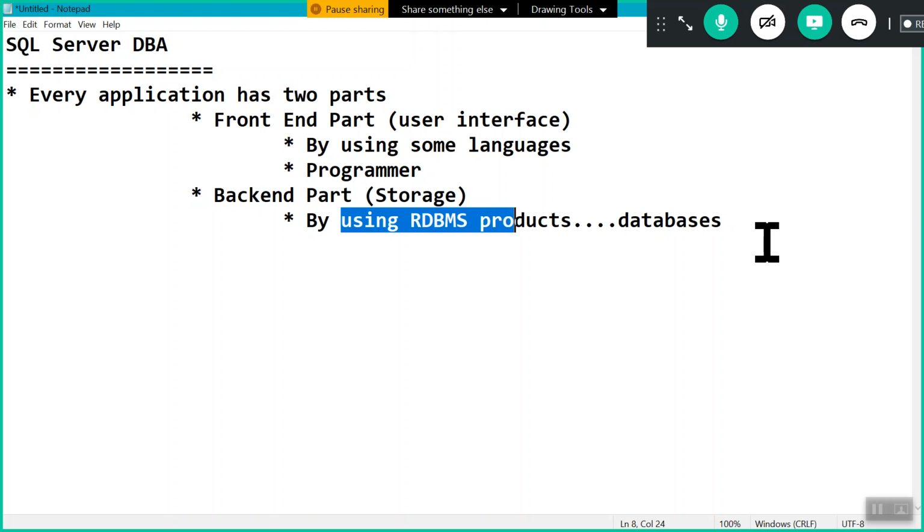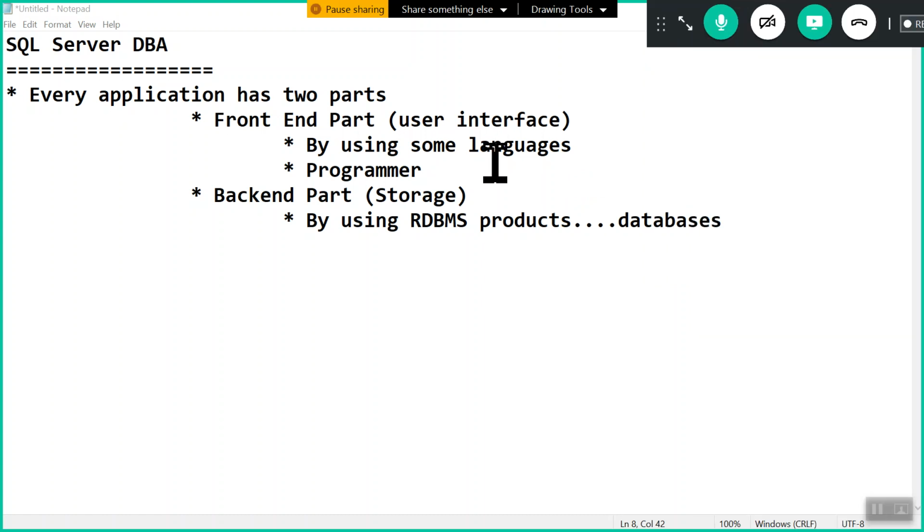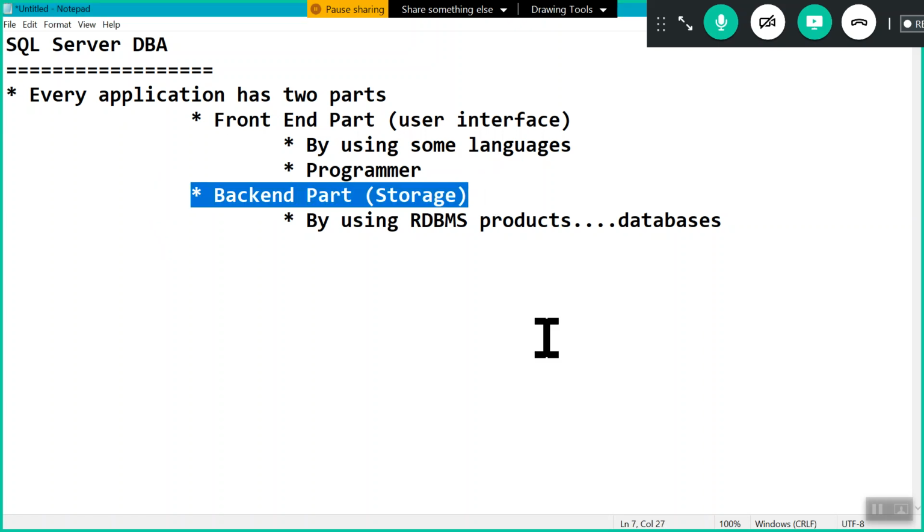That's why we have to understand very clearly as a SQL Server DBA where we are working, which part we are handling as part of our working environment. We have to understand very clearly, right? So our job is to work with the backend part, which is nothing but our database part, where we have a collection of databases.